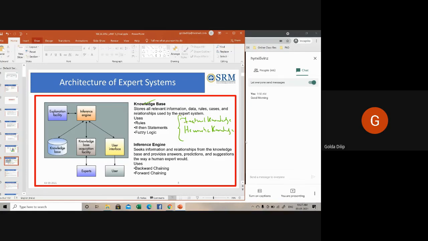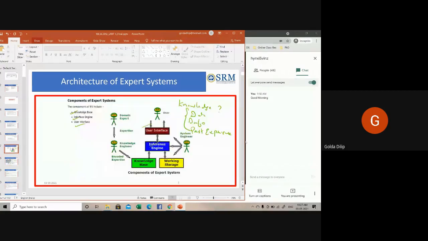What is heuristic knowledge? It is one's ability to evaluate and guess. It is all about practice and accurate judgment. Factual knowledge is information widely accepted by knowledge engineers or scholars, which forms a part of a task domain based on facts. The knowledge base will have rules, if-then statements, fuzzy logic, everything as a part of the so-called knowledge base.